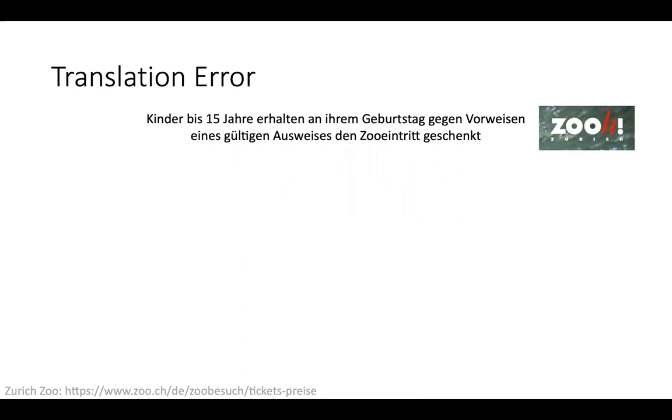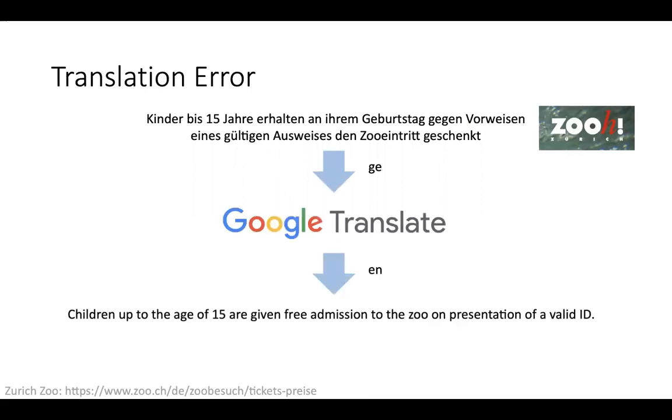For example, one of the authors of this paper intended to bring his son to the local zoo in Zurich, and he went to the website, which is in German. So he asked Google Translate to translate it into English. And the result is: children up to the age of 15 are given free admission to the zoo on presentation of a valid ID.